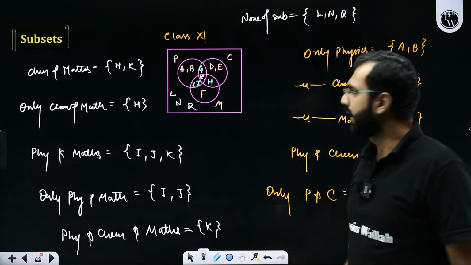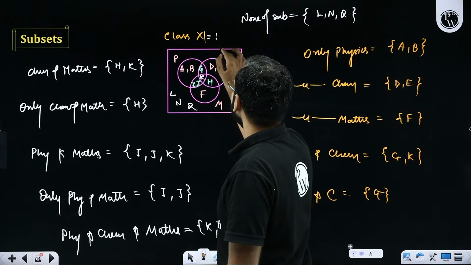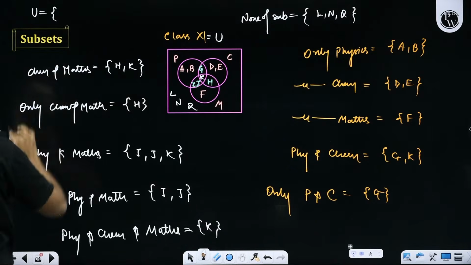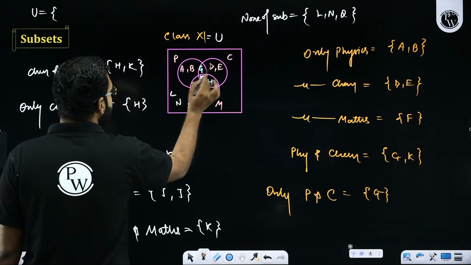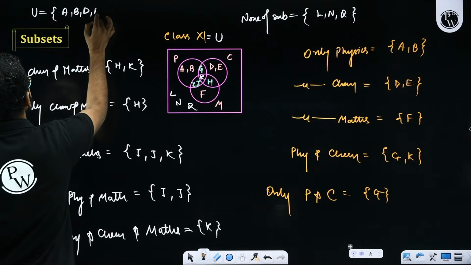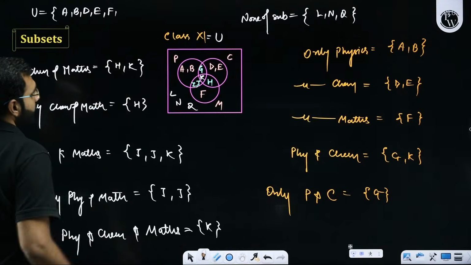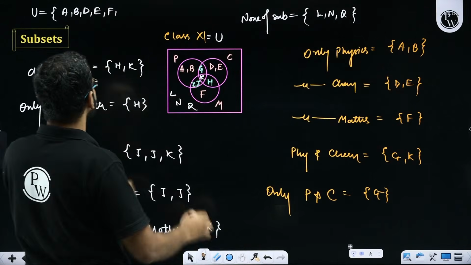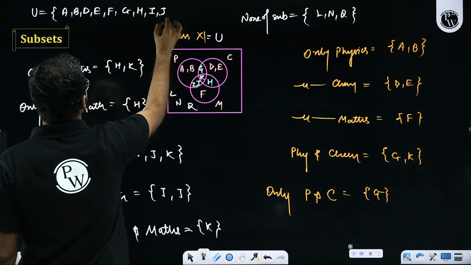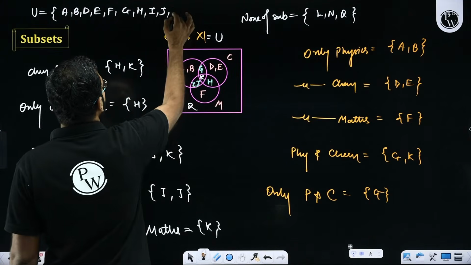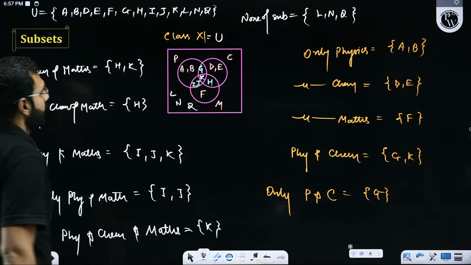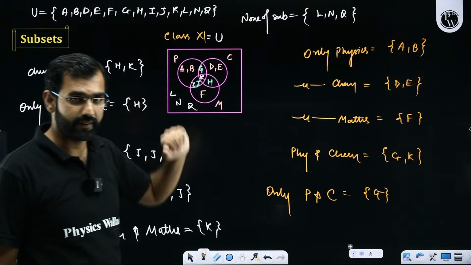Yes or no? And let's say your class 11th set is denoted by U. So U set has how many elements? Sir, set U has elements A, B, D, E, F. Yes or no? Then after this, I have G, H, I, J. And after that, I have K, L, N, Q. So that's your class. I repeat, this set U is your class 11th.